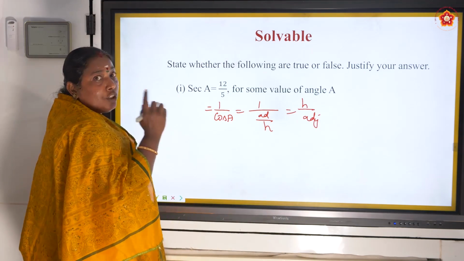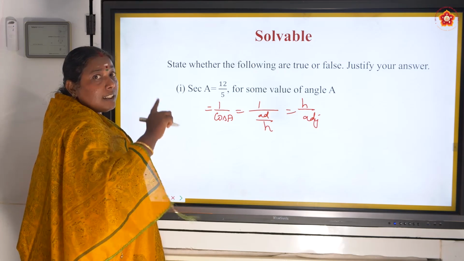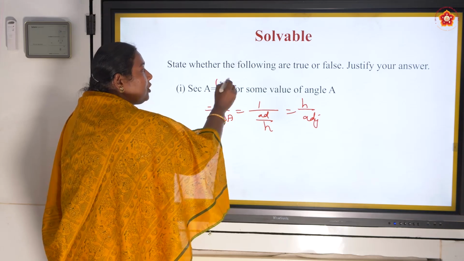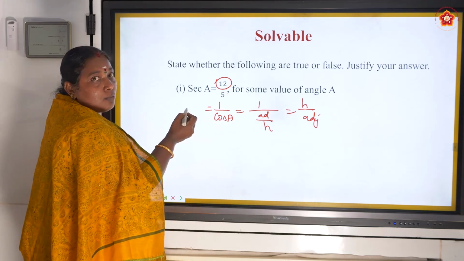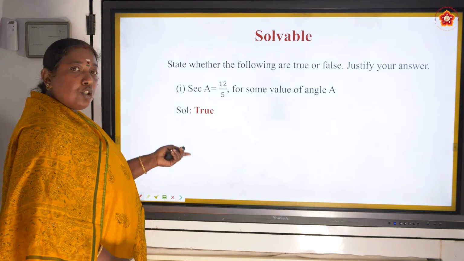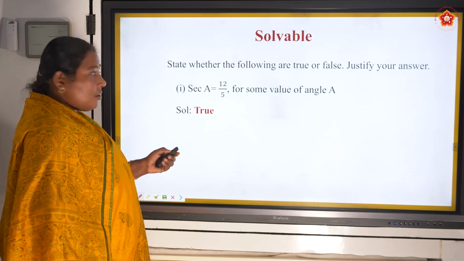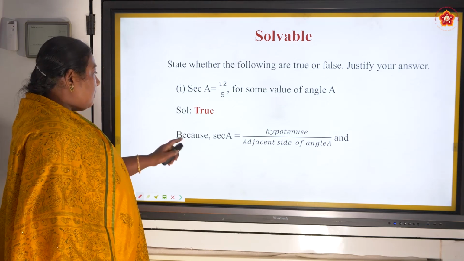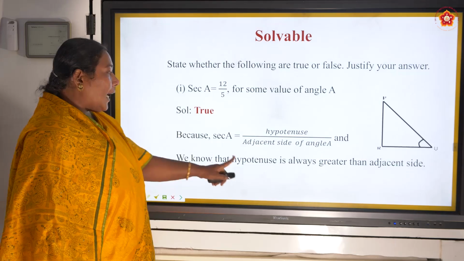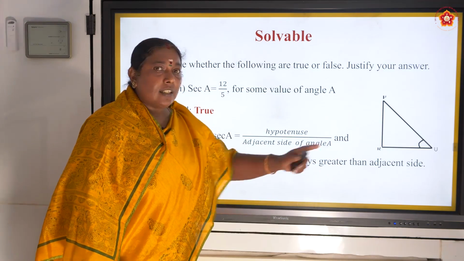Now my hypotenuse will be greater than both the opposite and adjacent, right? My hypotenuse is bigger, my adjacent is smaller, so this is true. Do you understand how to compare?